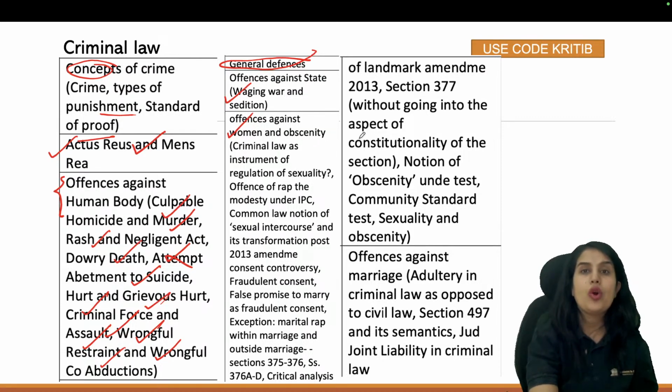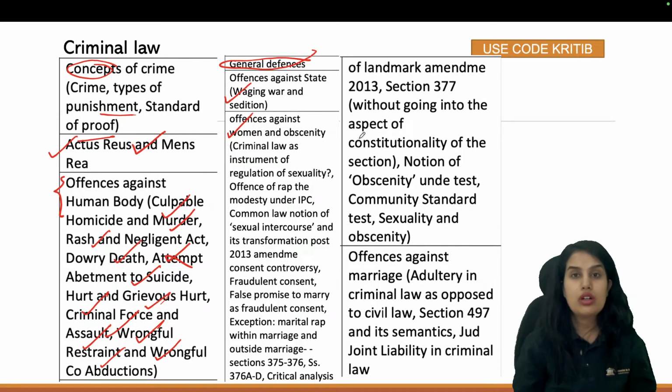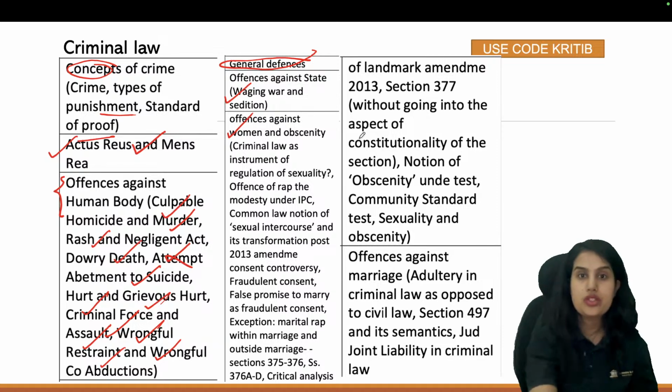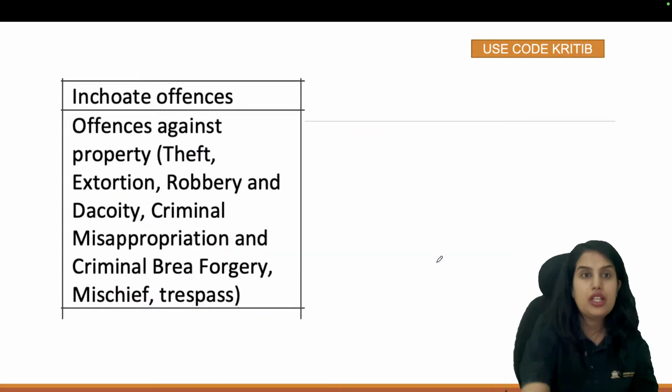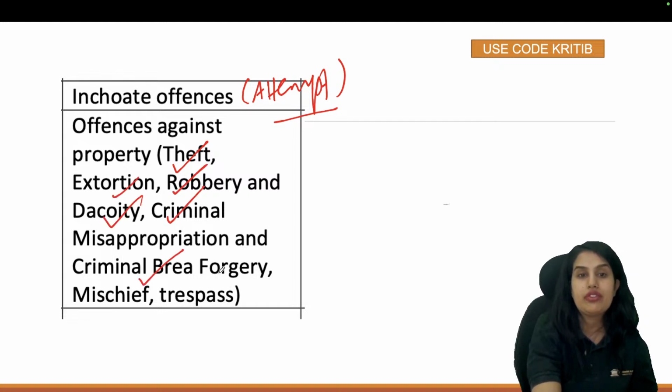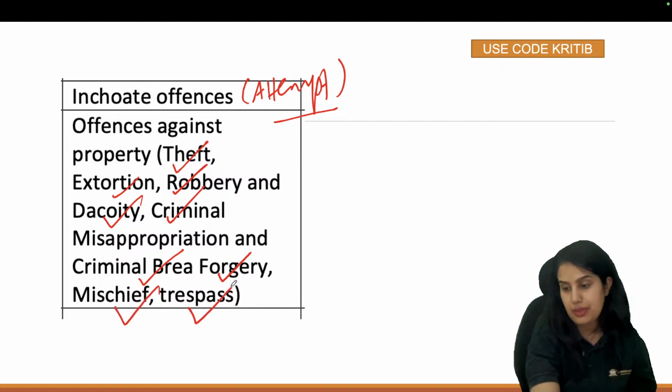Obviously, we will not be reading the IPC anymore, but the BNS special sections related to these offences. Then offences against marriage, adultery, joint liability in criminal law. Inchoate offences, which means offences related to attempt, when an attempt can be made punishable. And then offences against property: theft, extortion, robbery, dacoity, criminal misappropriation, criminal breach of trust, forgery, mischief, and trespass.